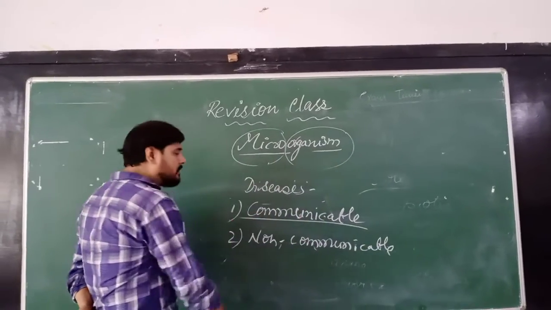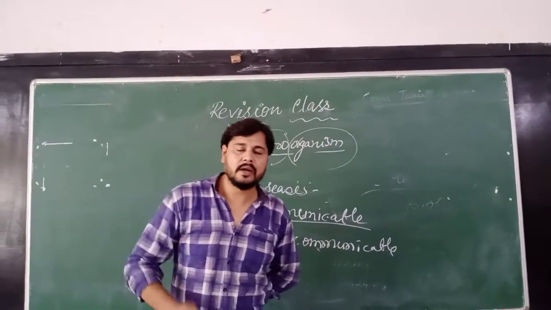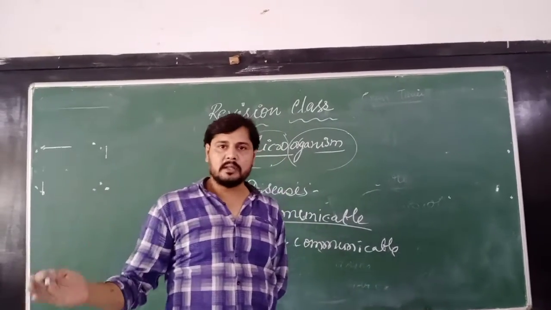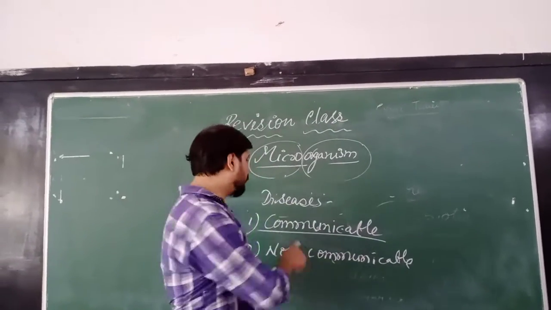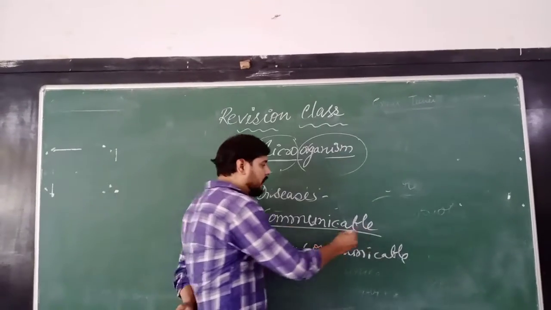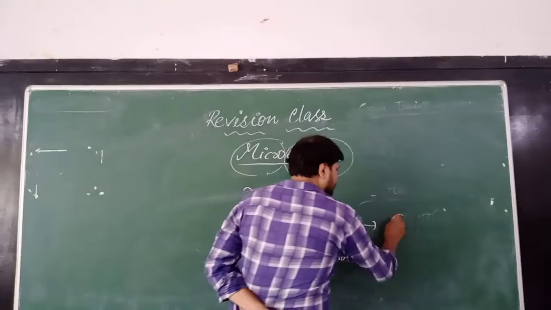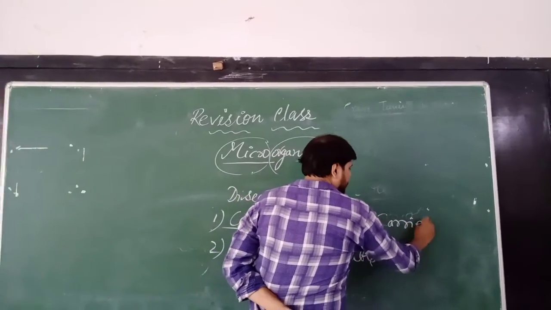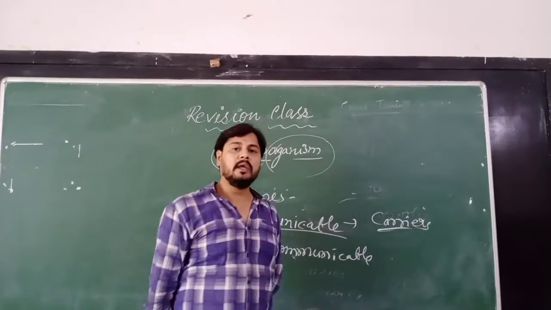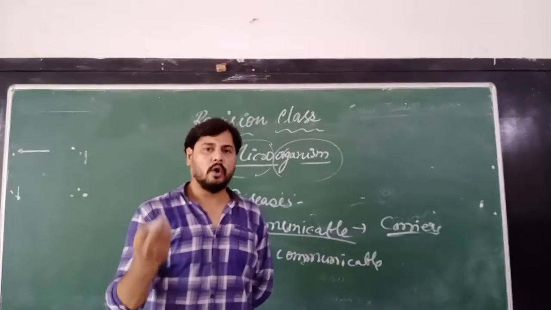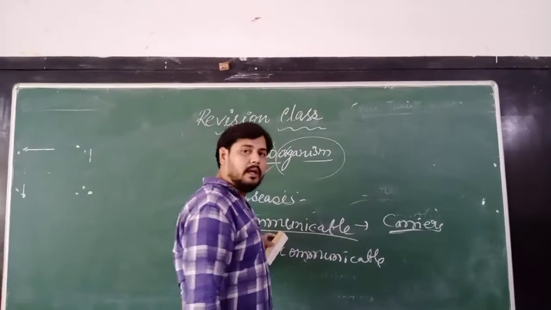Communicable disease is simply the diseases which can transfer from one person to another person, means from a sick person to a healthy person's body. That is what is called communicable diseases. These diseases can be transferred by the carriers, and directly if we inhale the microorganisms, or we get the microorganisms by the food or something else. So that is what communicable disease is.